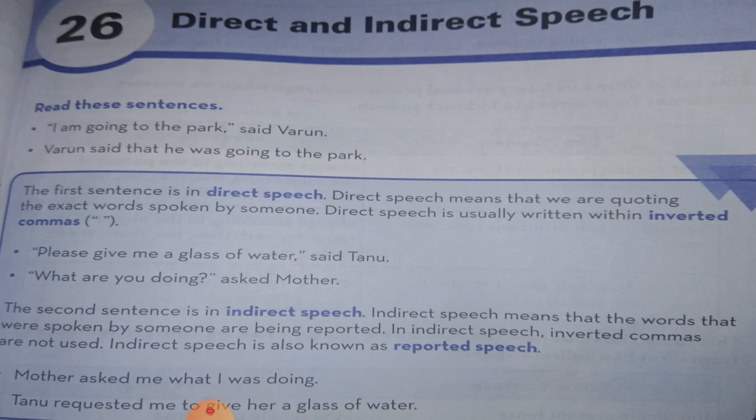Indirect speech means that the words that were spoken by someone are being reported. In indirect speech, inverted commas are not used. Indirect speech is also known as reported speech. In indirect speech, we are speaking the words of someone else. That is called indirect speech. Example: mother asked me what I was doing.